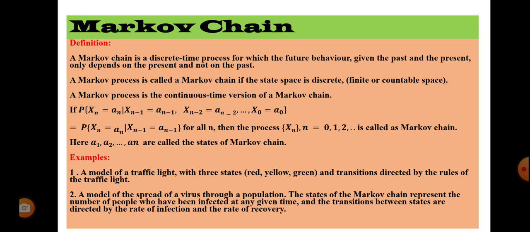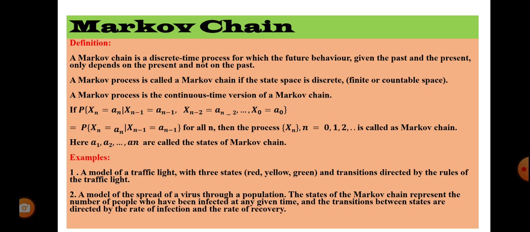So if some virus is spreading, we know the state of the Markov chain represents the number of people who have been infected at any given time, and the transitions between the states are directed by the rate of infection and the rate of recovery. So we know COVID, so how was it spread?